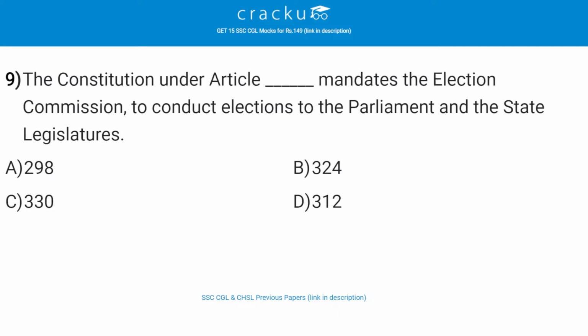The Constitution under Article dash mandates the Election Commission to conduct elections to the Parliament and the state legislature. The correct answer is B, 324. So, Article 324 of the Constitution provides that the power of superintendence, direction and control of elections to Parliament, state legislatures and the office of President of India and the office of Vice President of India shall be vested in the Election Commission.